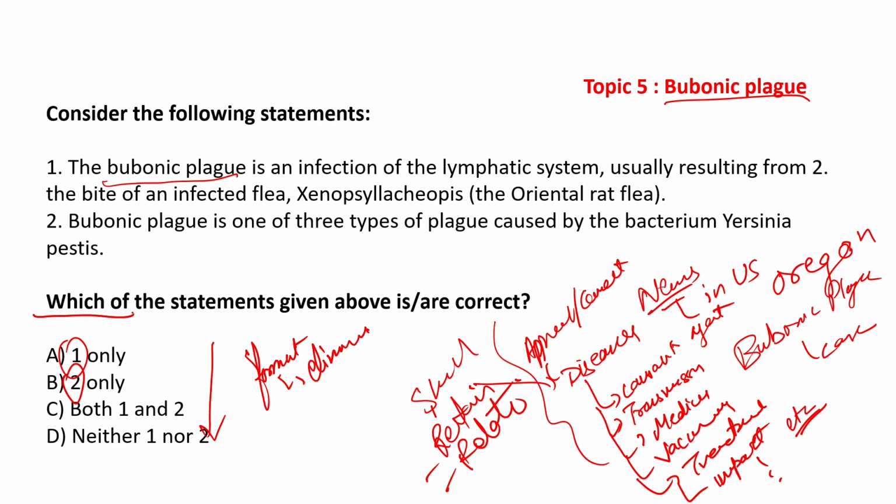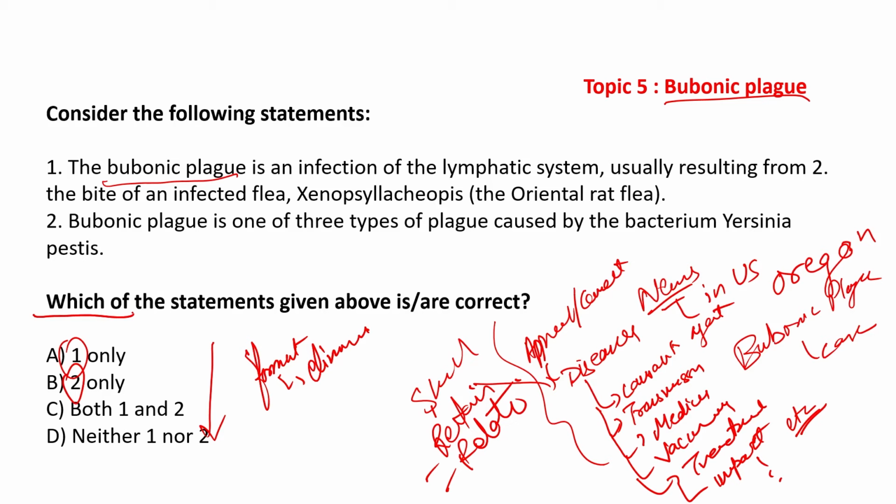Okay. So, statement 1. Bubonic plague is an infection of the lymphatic system, usually resulting from the bite of an infected flea, Xenopsylla cheopis, the oriental rat flea.